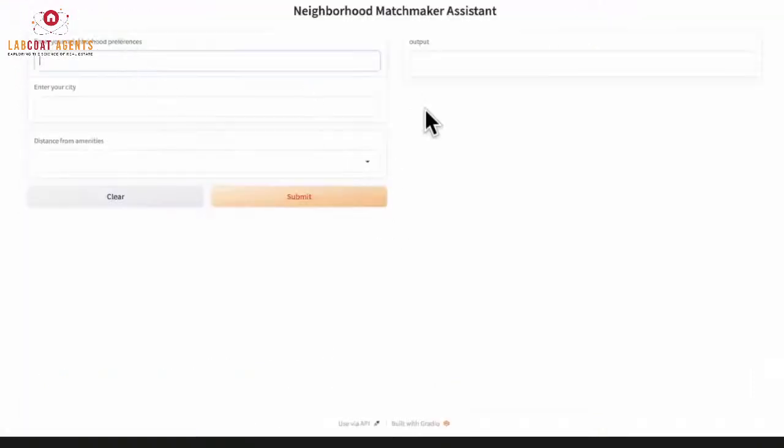And so here, we'll do one more time. I'm just going to say big yards, St. Louis, and then, short drive. It might not give us the most accurate information because that's not much to go on. Yeah, so I'm getting the error there, and that's because the API key I had in there is an outdated one. I need to switch it out for one that has GPT-4, right?